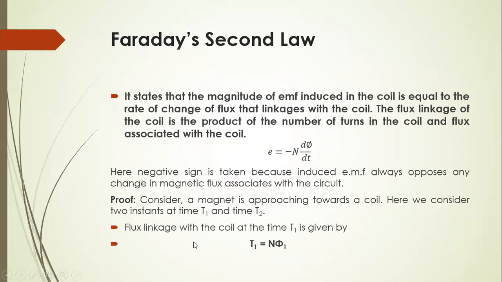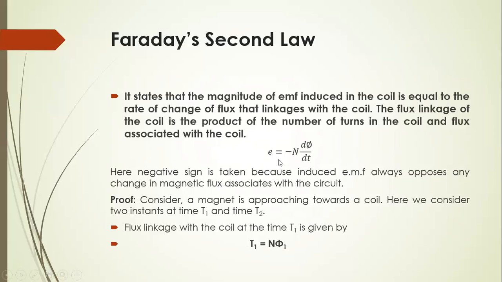When in a Faraday experiment the magnet is moved faster, the magnetic flux linked with the coil changes at a faster rate. Therefore, the galvanometer deflection is more. However, when the magnet is moved slowly, the rate of change of magnetic flux is smaller. Therefore, the galvanometer deflection is smaller, that is, the induced EMF is smaller. Hence, the magnitude of EMF varies directly. Induced EMF varies directly as the rate of change of magnetic flux linked with the coil. This is Faraday's second law.